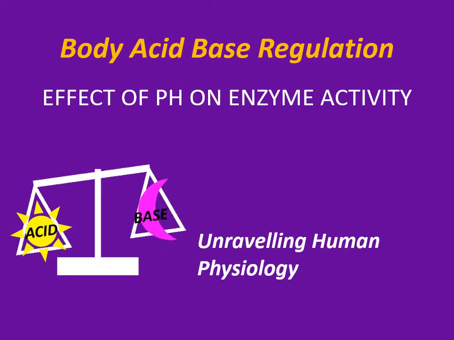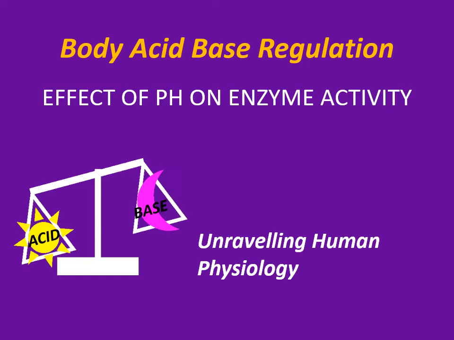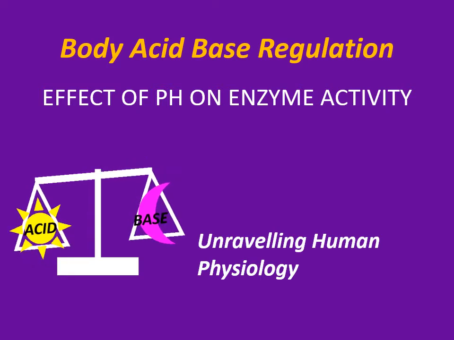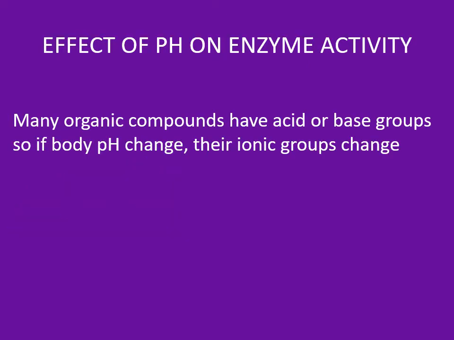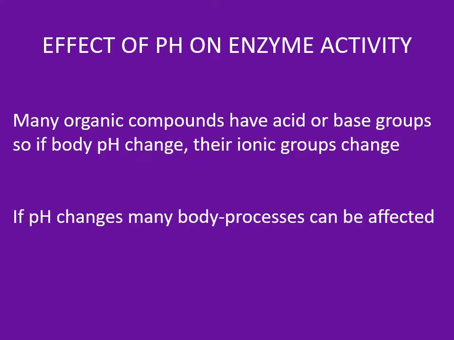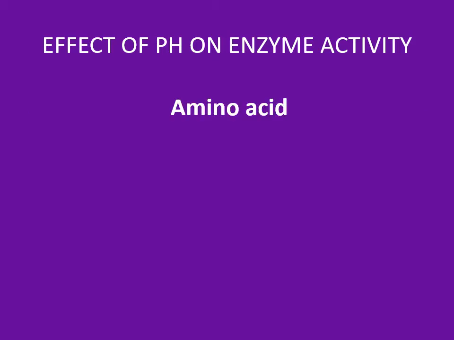Hi, in this video I'm going to tell you how pH affects the enzymatic activity. Many organic compounds have acid or base groups, so if body pH changes, their ionic groups will change. If pH changes, many body processes can be affected. For example, proteins are formed by amino acids.